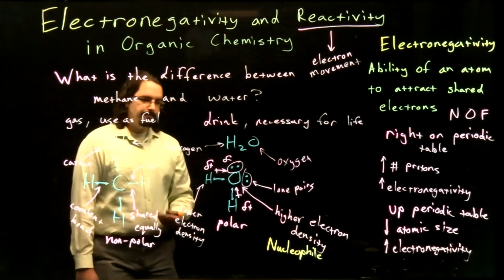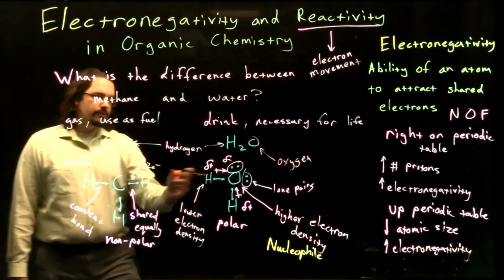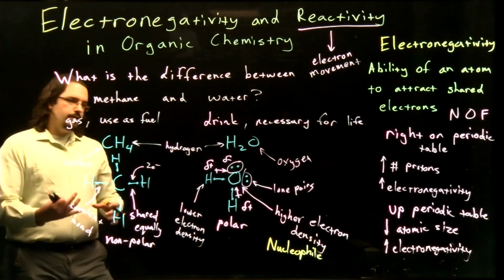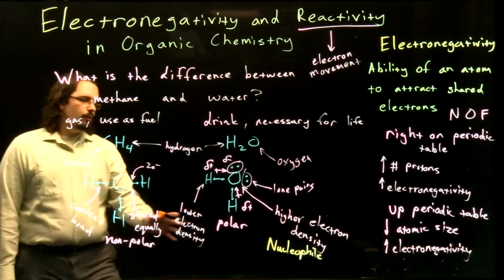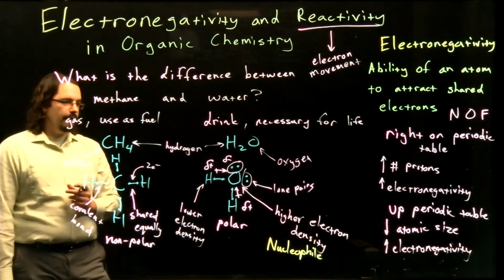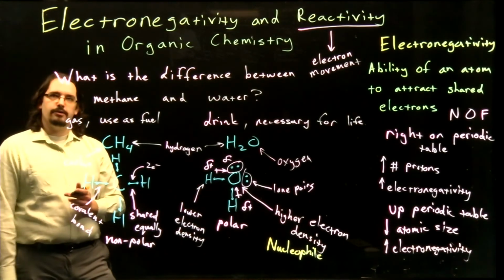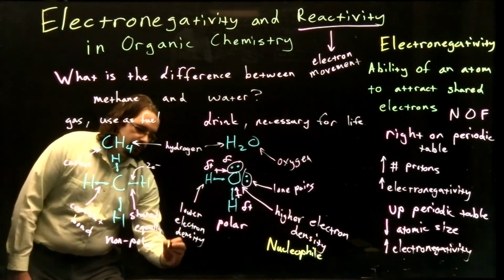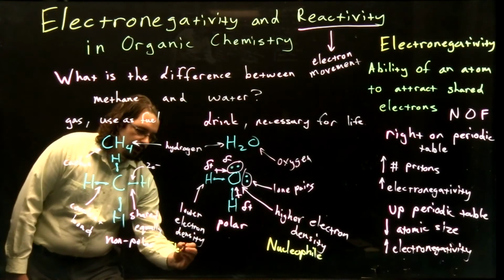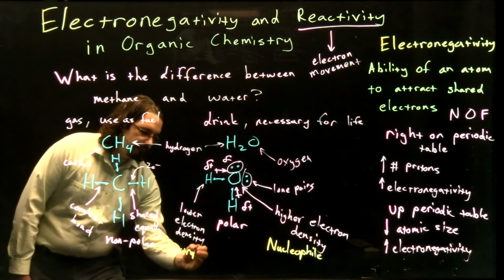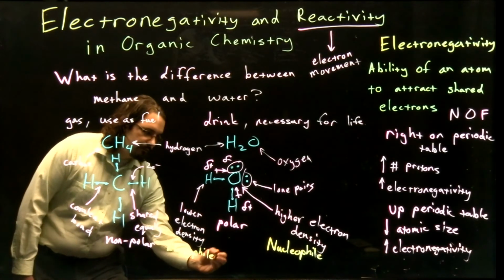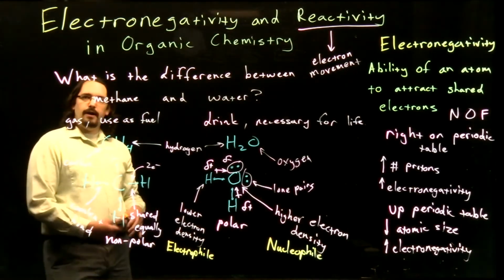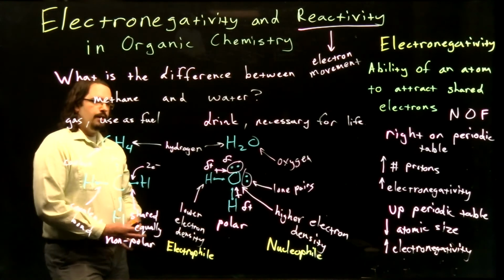in order to form a new chemical bond. When we have low electron density, we want to gain more electrons. So we want more electrons to flow into this area where we have low electron density. So we refer to this as an electrophile. So that's an electrophile or an electrophilic site.